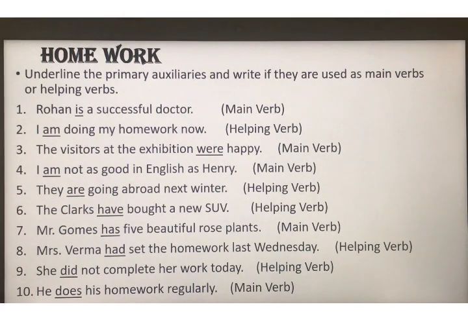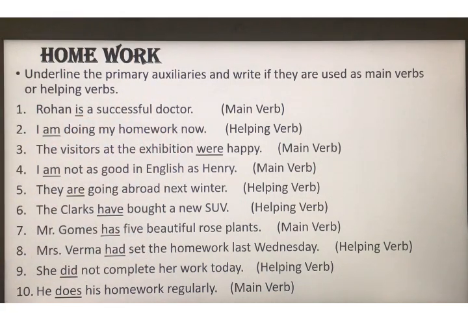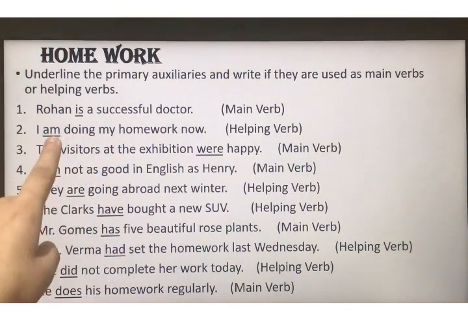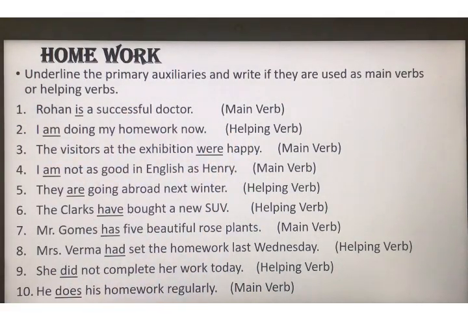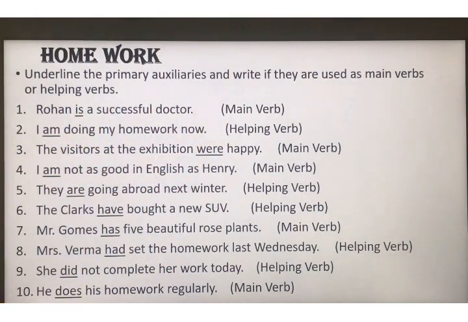Like, Rohan is a successful doctor. Is is a primary auxiliary. There is no other verb, so is here is the main verb. I am doing my homework now. The main verb is doing. So am here is supporting, so am is the helping verb here. Okay. So if we have two verbs, then the primary auxiliary will perform the function of a helping verb. If we have a single verb, then the primary auxiliary will act as the main verb.